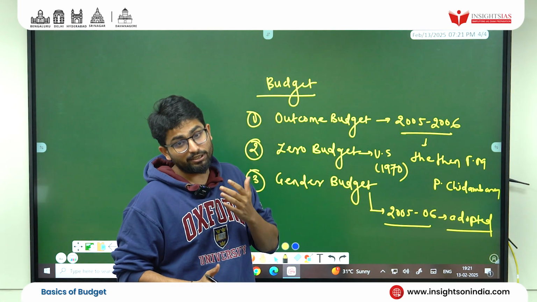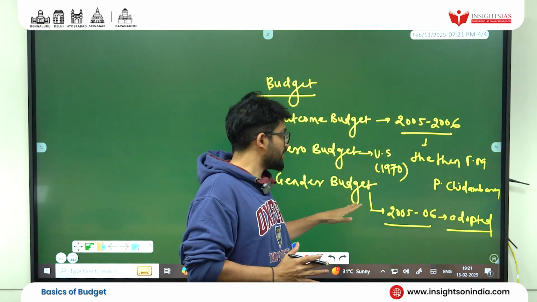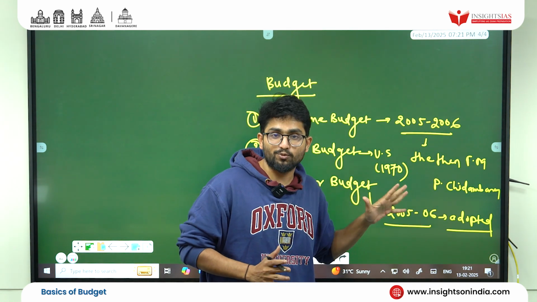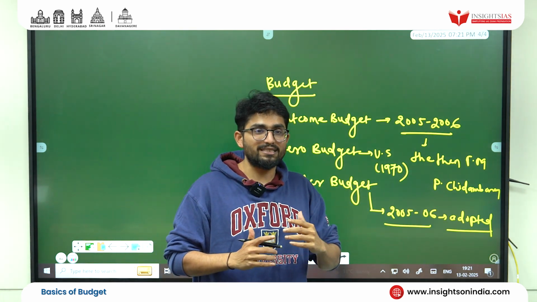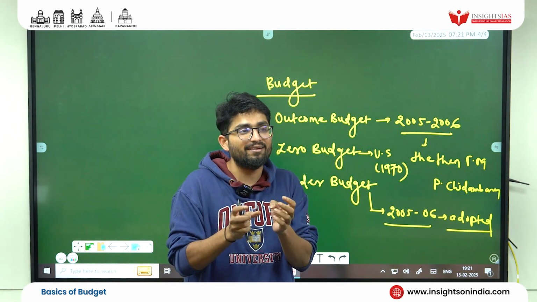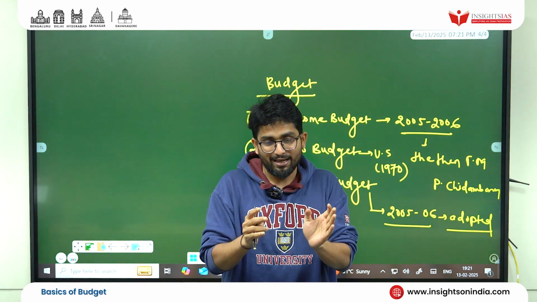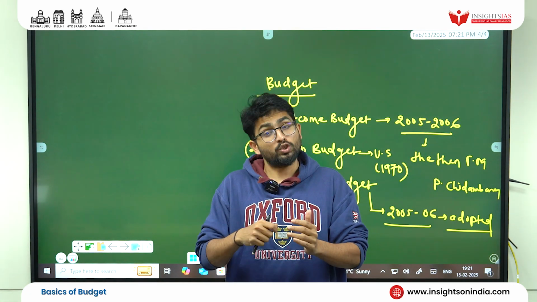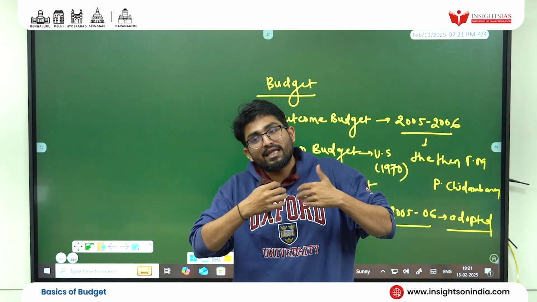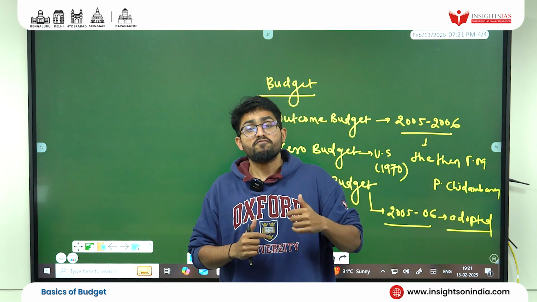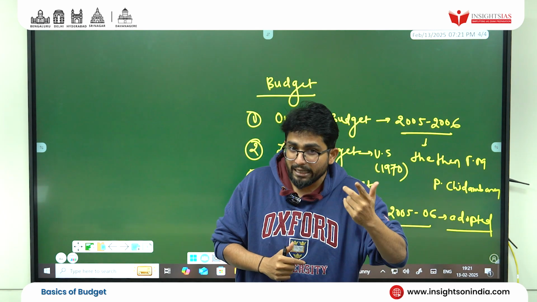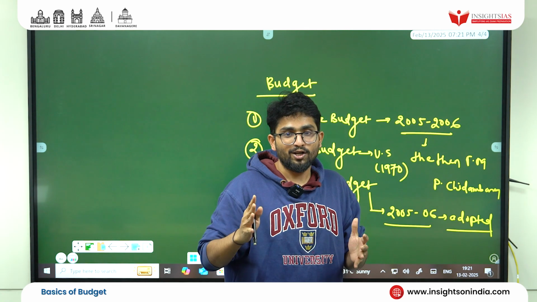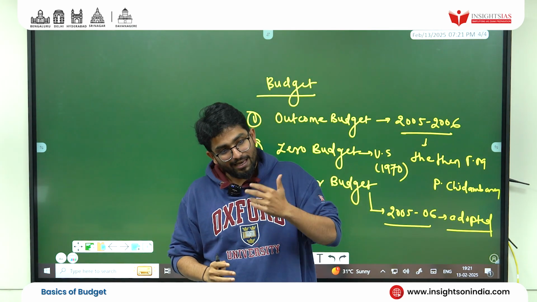And third, gender budgeting, which is very important. Gender budgeting was introduced in 2005, 2006. This was our 2017 mains question. Students, the problem is that in Indian budgeting, gender we just consider as male and female. But technically, as per the High Court of Minnesota in the US, gender is a social construct. So gender is more about males, females, LGBTQIA plus. But that component is not yet found. We still have to walk that path.